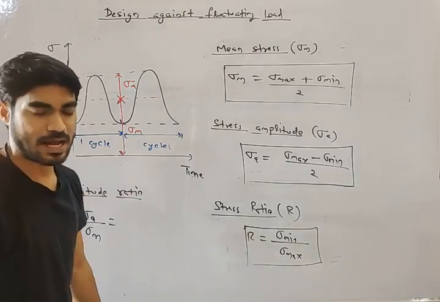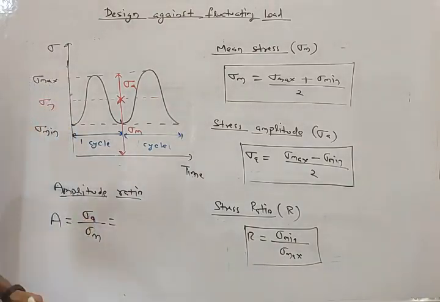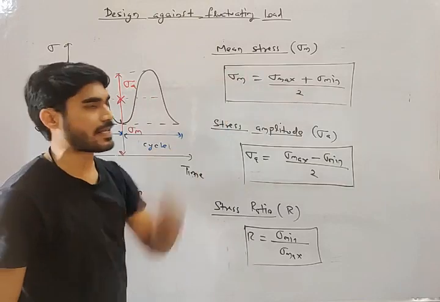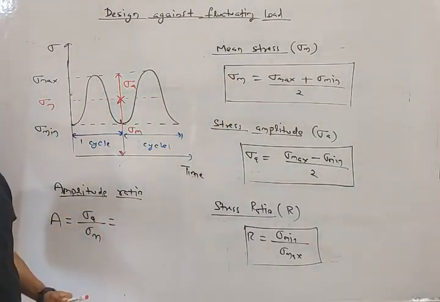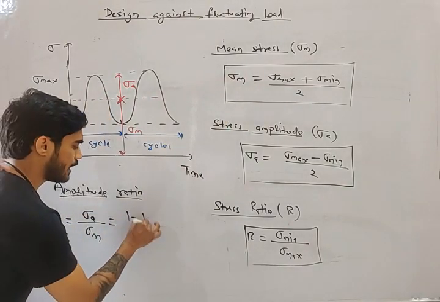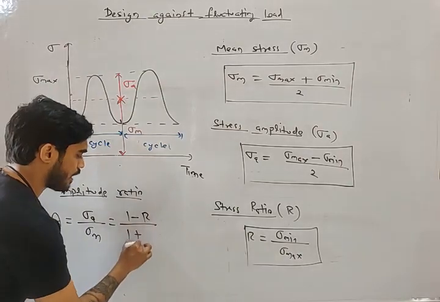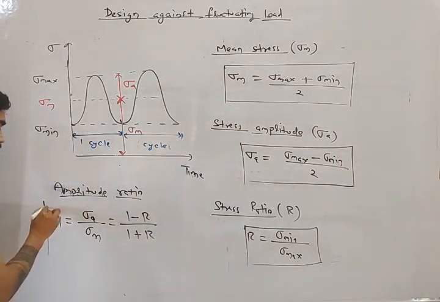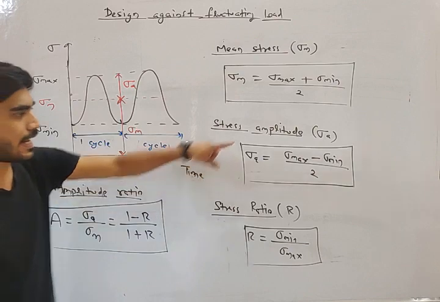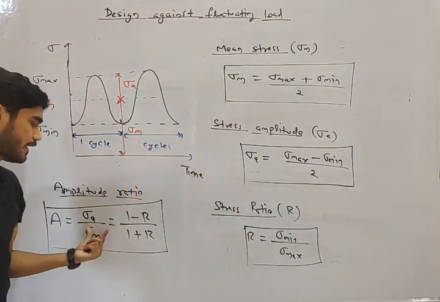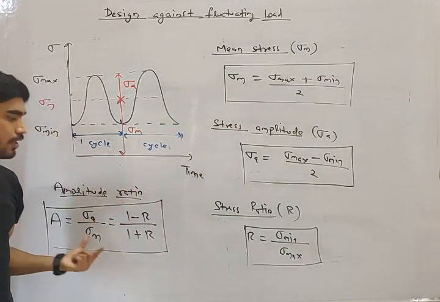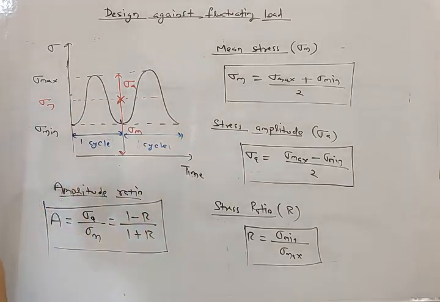If you put the values of sigma a and sigma m in this equation and solve it, you will get 1 minus R divided by 1 plus R.